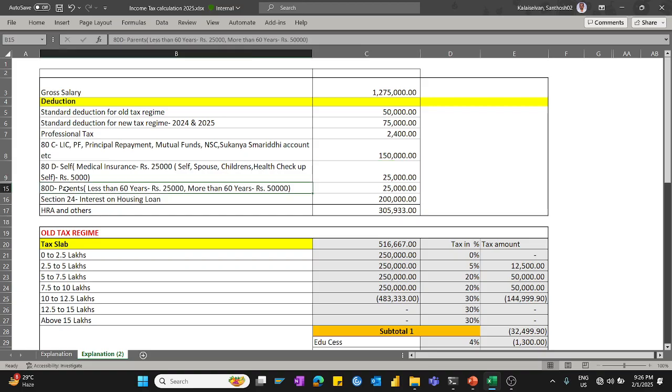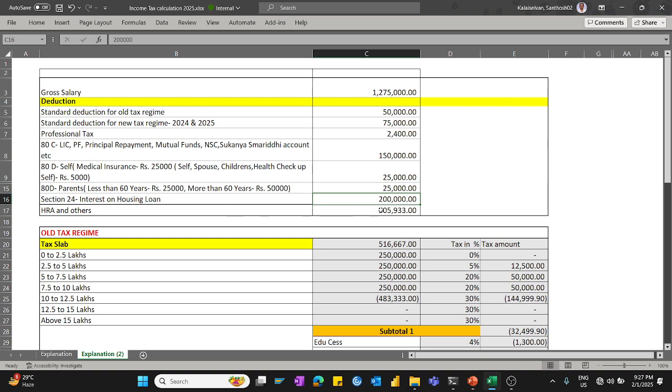For 80D parents, for senior citizens it is 50,000, whereas for parents below 60 years it is 25,000. So I put 25,000 here. And for interest on housing loans, we can show a maximum of only 2 lakhs.